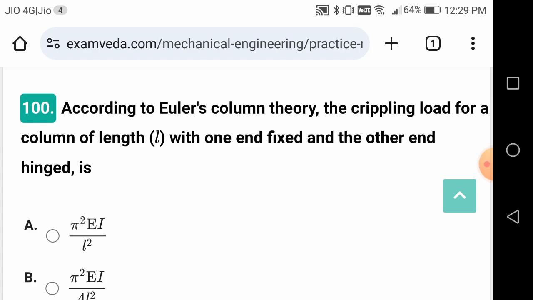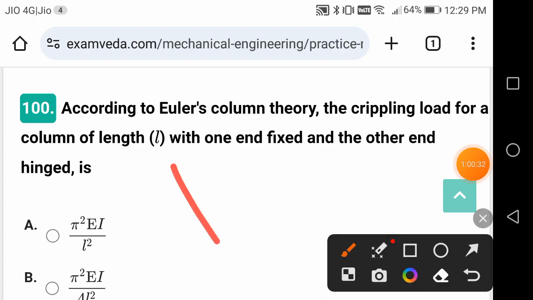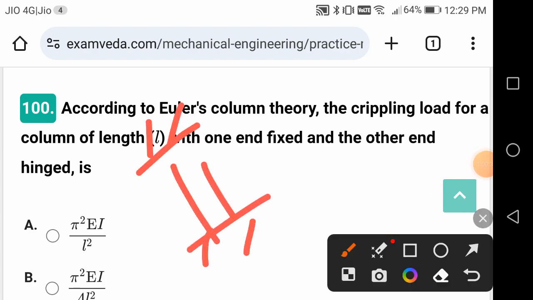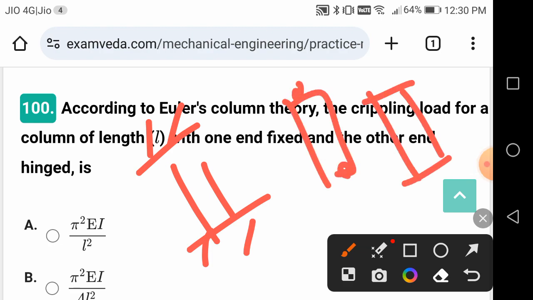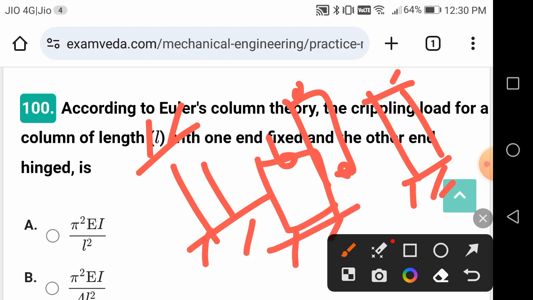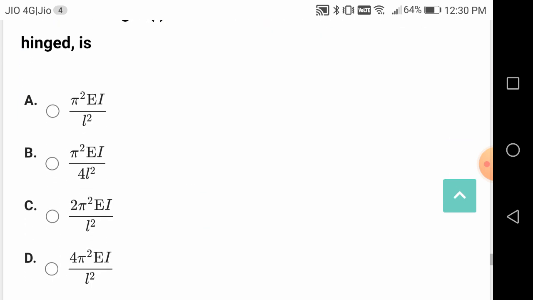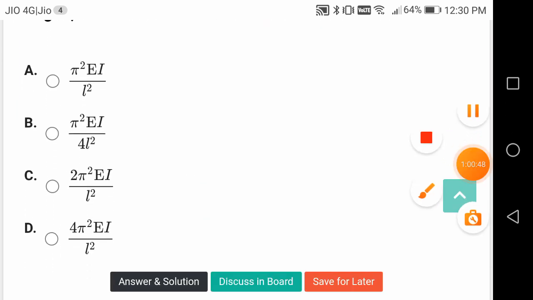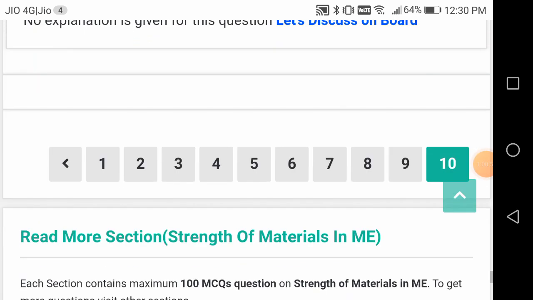Actually, both ends fixed, both ends hinged, one end fixed and the other end free, one end fixed and the other end hinged. When this is the case, 2 will come into the picture: 2 pi square EI by L square. So the 4 conditions, always remember, you are sure to get one question out of that.